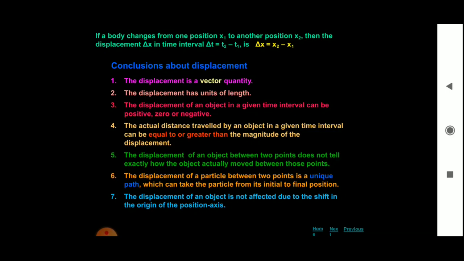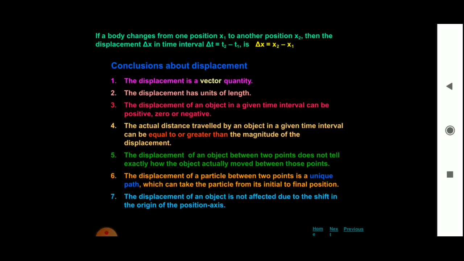The displacement of a particle between 2 points is a unique path. It is not the same path. It is a unique path which can take the particle from its initial to the final position. The displacement of an object is not affected due to the shift in the origin of the position axis. So the displacement of the object is not affected while shifting the origin of the position axis.